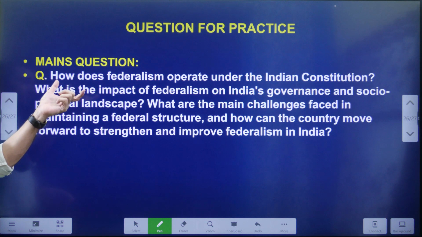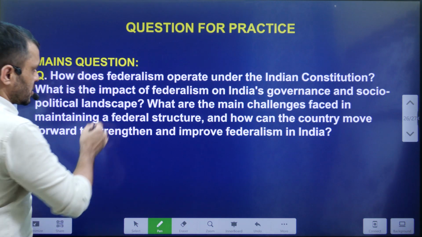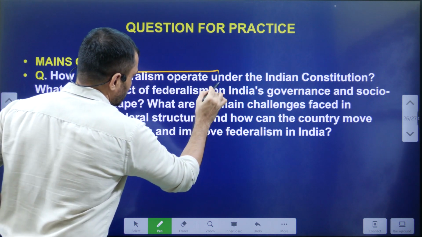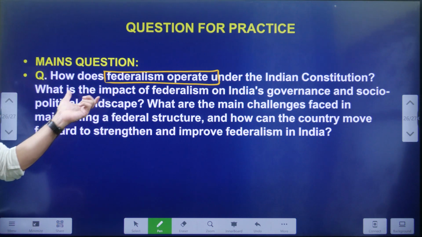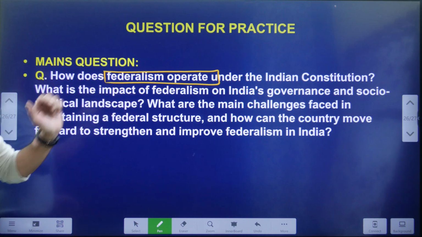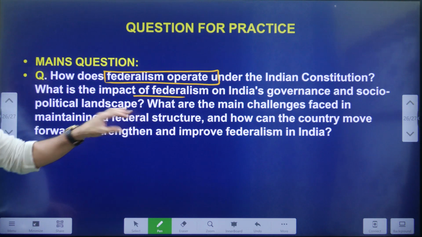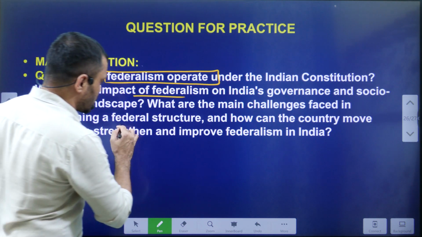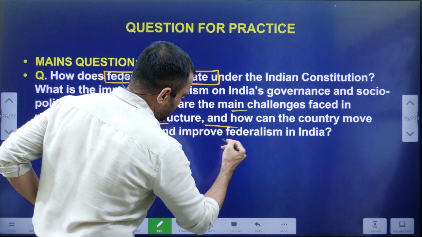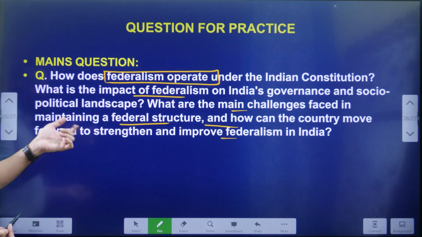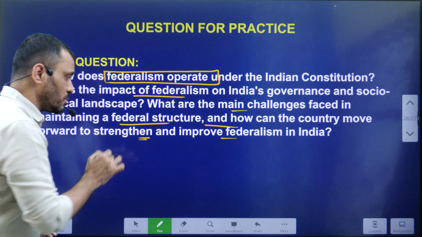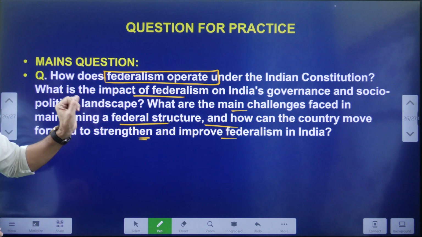Mains question. How does federalism operate under the Indian Constitution? It is asking about the operation of federalism. What is the impact of federalism on Indian governance? And what are the main challenges faced in maintaining the federal structure? What are the challenges, and what kind of improvements can we suggest to improve federalism? This is the mains question.